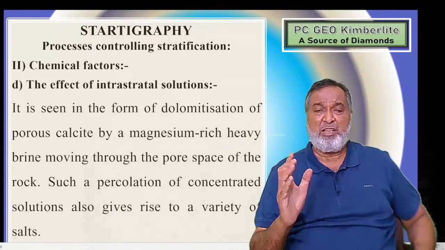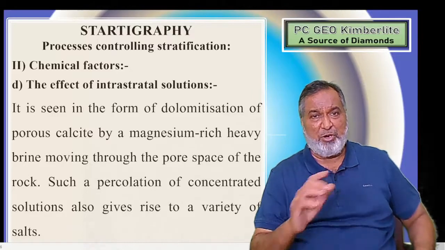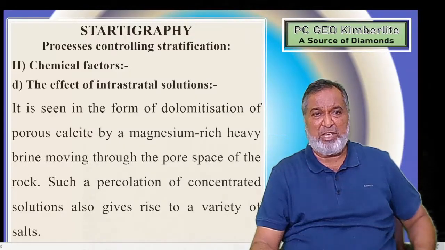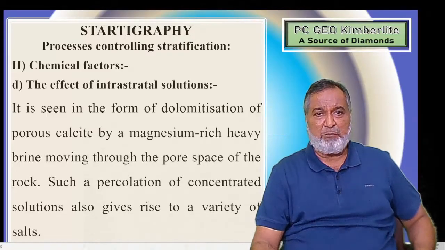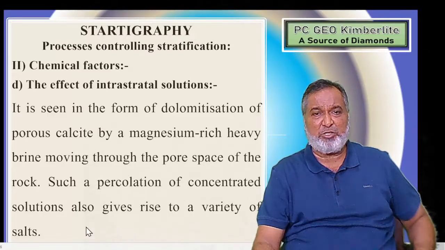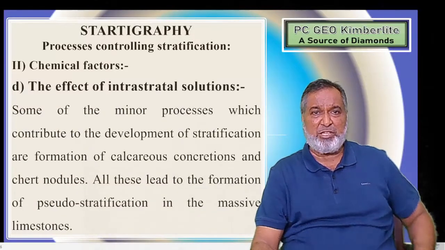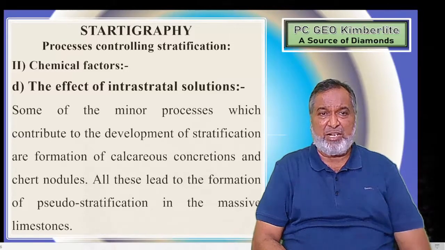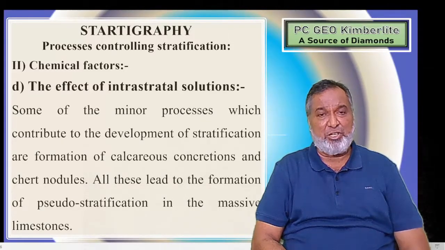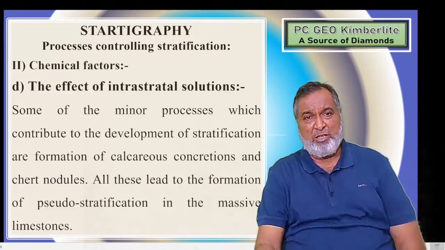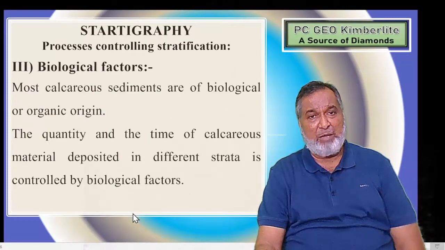The effect of interstitial solutions is the dolomitization of porous calcite by magnesium-rich heavy brine moving through the pore space of the rock. Such percolation of concentrated solution gives rise to a variety of salts. Such minor processes contribute to the development of stratification or the formation of calcium concretions or sheared nodules. All these lead to the formation of pseudo stratification in massive limestone.